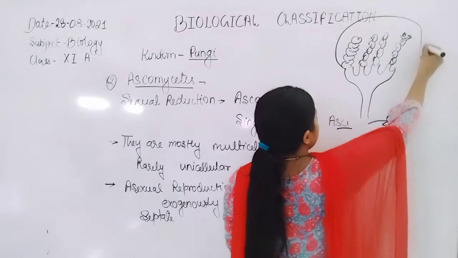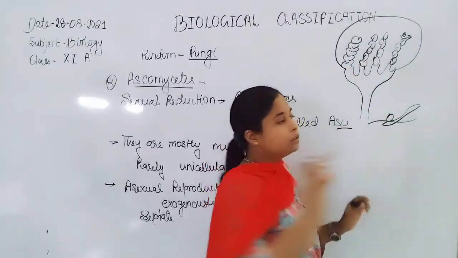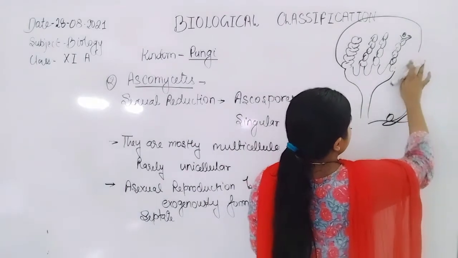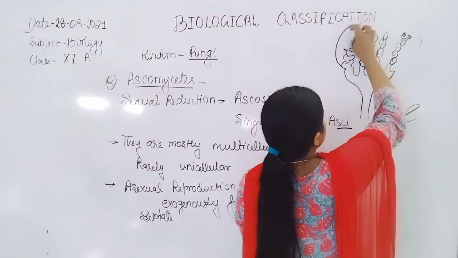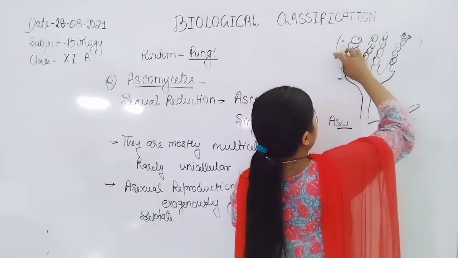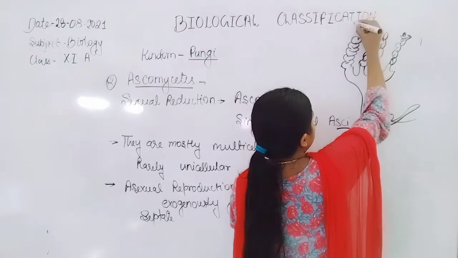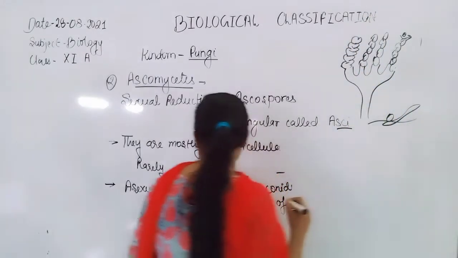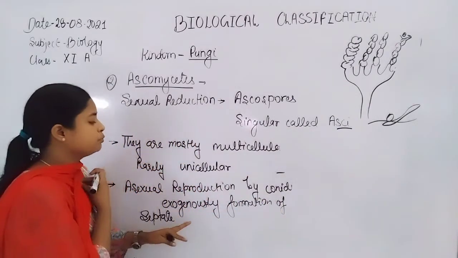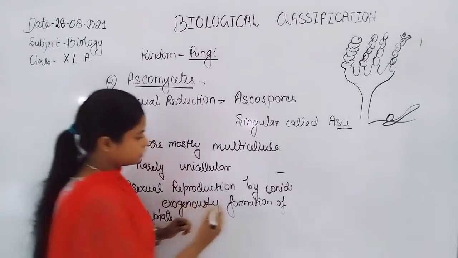If the formation of conidia takes place inside the sporangium, that is known as endogenous formation of conidia. But no such membrane or sporangium is observed in Penicillium, so that's why it is known as the exogenous formation of conidia.